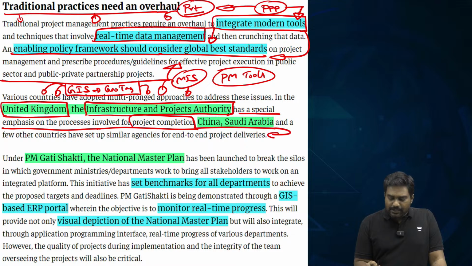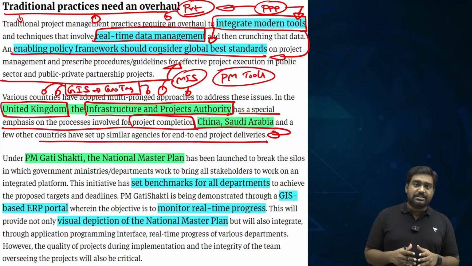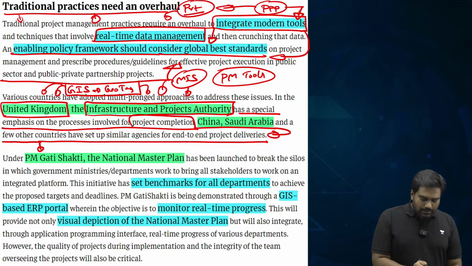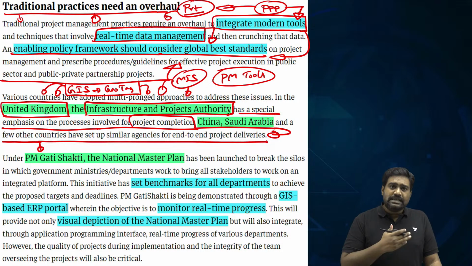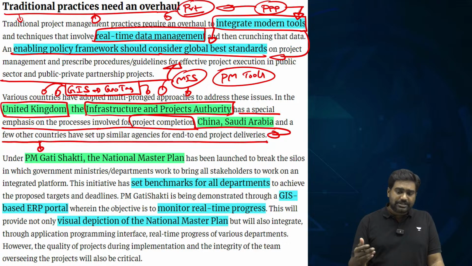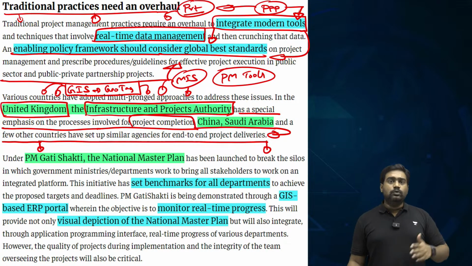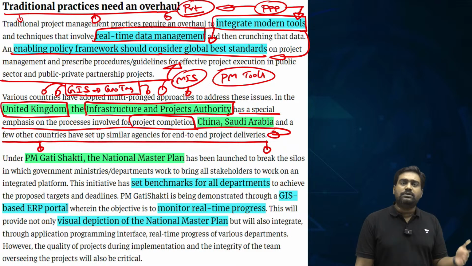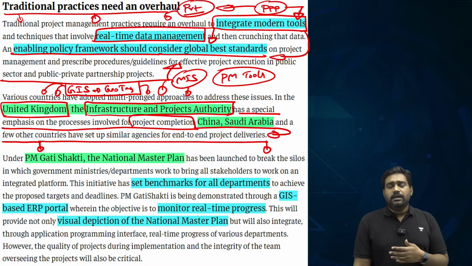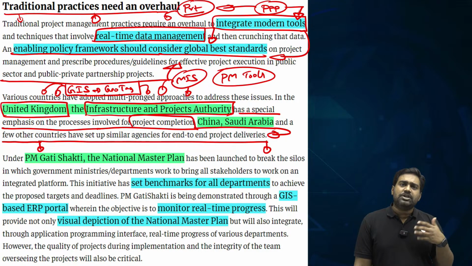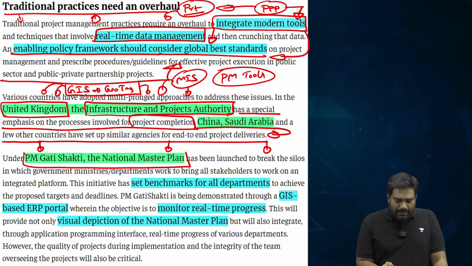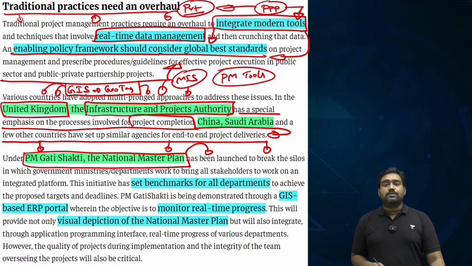Even China and Saudi Arabia have similar national level authorities or agencies that are driving the initiatives. Right from the planning stage, they ensure that the long-term vision is kept in mind. They ensure that there is synchronization and harmony with other ongoing projects, and they also bring in modern tools of management. They include all the safety measures. They ensure that projects are completed on time without significant cost overruns. So there are models available in the UK, in China, in Saudi Arabia. Even small countries like Bahrain and Qatar have done much better with regard to infrastructure compared to India. So I think this is where we should implement these strategies under the National Master Plan for Connectivity.